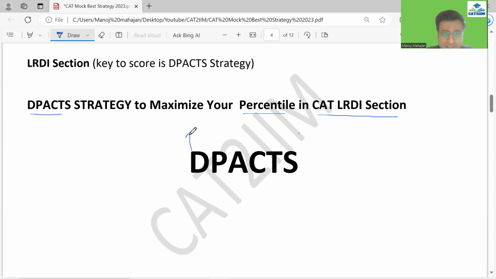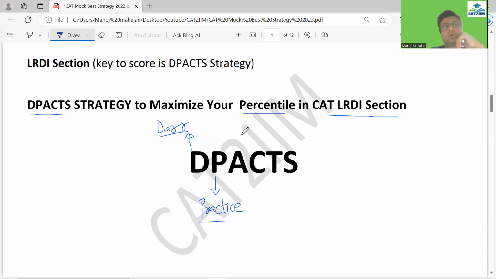So this D stands for Darr, fear. A lot of students still have fear about the LRDI section. I personally feel that you should make sure you do enough practice so that your fear reduces. That is the only way to reduce your fear. Practice a lot of LRDI sets in the remaining 50 plus days. You can even look forward to joining my booster course, where I'm looking at 75 plus sets as practice in the LRDI.